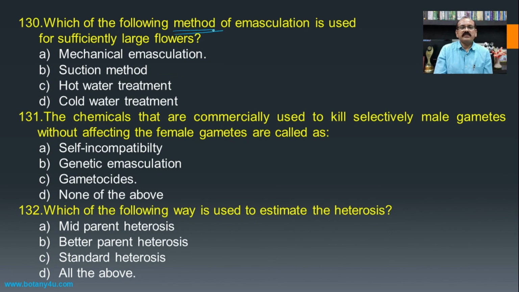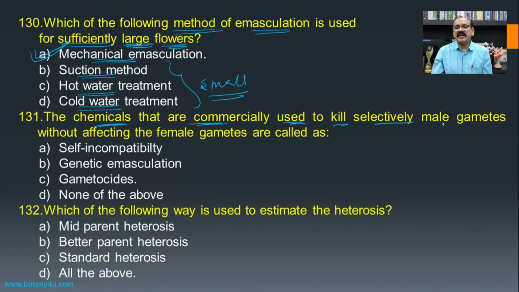Then which of the following methods of emasculation is used for sufficiently large flowers? If you see the different methods, that is mechanical emasculation, suction method, hot water treatment and cold water treatment. Usually the suction method, hot water treatment and cold water treatment are used in case of small flowers, and the mechanical method, that is hand emasculation or emasculation with the help of forceps, is known as mechanical emasculation, and this is only possible in case of larger flowers, and hence it becomes the answer.